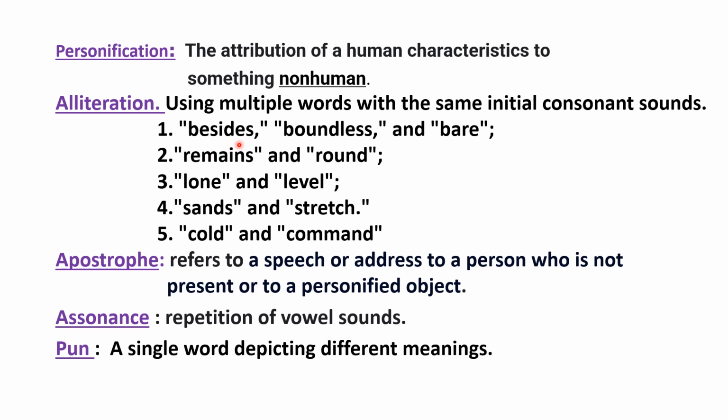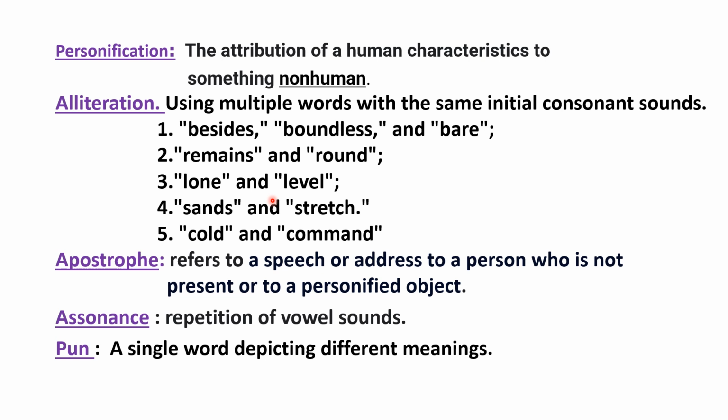Then alliteration. Alliteration is words with the same initial consonant sounds. Hope you all know the consonant sounds, the 21 consonant sounds. These are the examples. Besides, boundless and bare: the b sound is repeated here, students. Then remains and round: the r sound is repeated. Lone and level: the l sound is repeated. Sands and stretch: the s sound is repeated. Cold and command: the k sound is repeated here. This is a kind of beauty the poets give. It gives a musical effect.